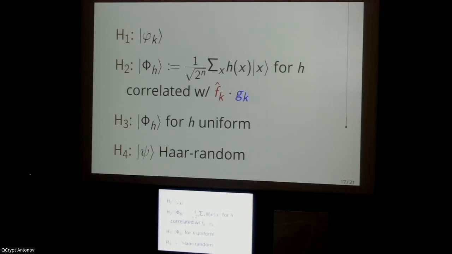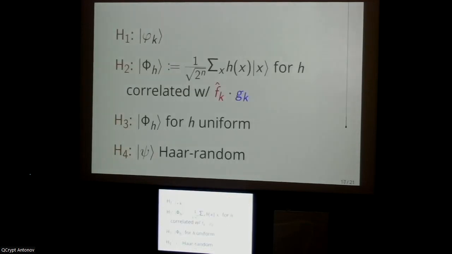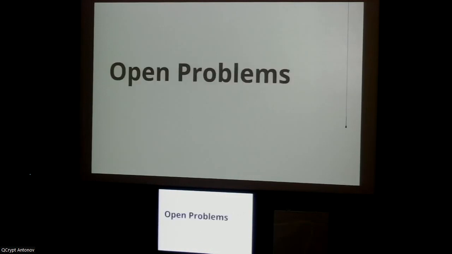I will say that the number one question that I usually get about this work is, what is the intuition for why this OR four-relation problem is hard for BQP to the pH? I do have a bonus slide at the end if people are interested, because it's a little bit technical, so I don't want to go into it. But if people are curious, I can say at least a few words about how that proof proceeds. So that summarizes everything I wanted to say about the proof techniques.